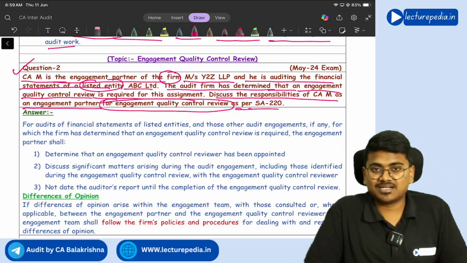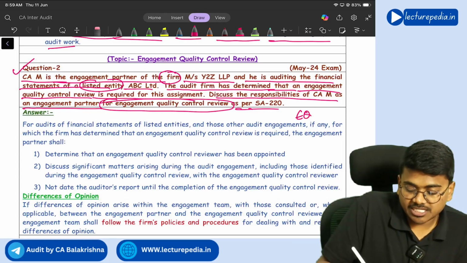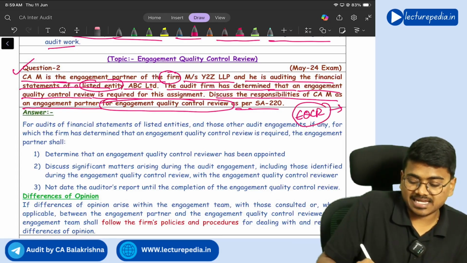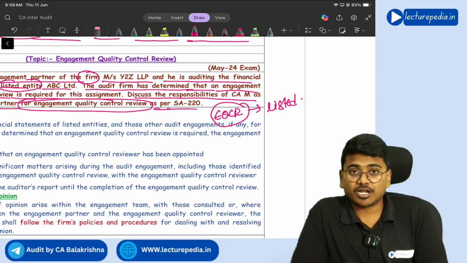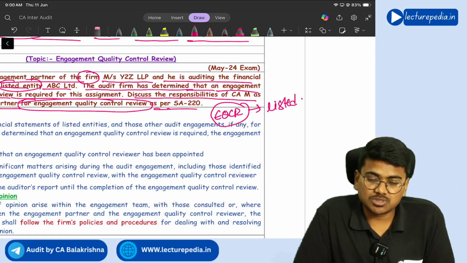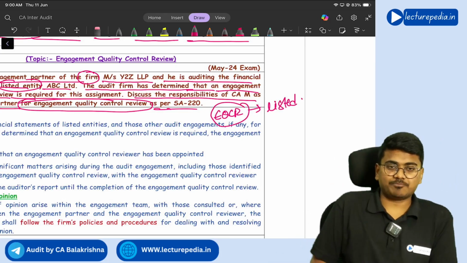So if you remember, engagement quality control review, EQCR, is mandatory for listed entity audits. Correct? Now with respect to EQCR, what are the responsibilities of the engagement partner?